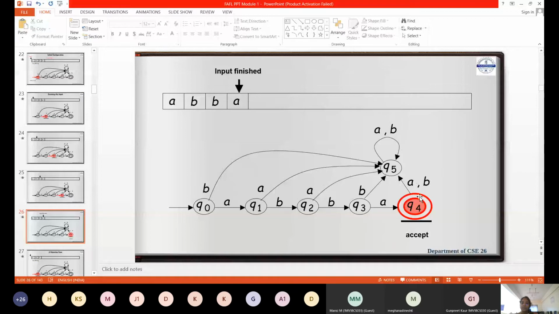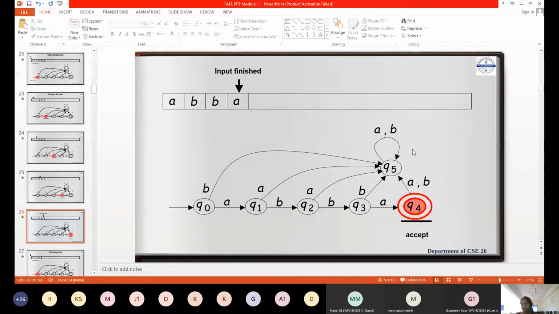So the acceptable state, right? Even for the final state, you have to give inputs. If I give here itself, for Q4 itself, then after A, there is a possibility of accepting again A and B. So your string is getting ended with this. Whatever you give next has to go to the trap state. And the trap state is the state which revolves around itself, and will not connect with any other state.